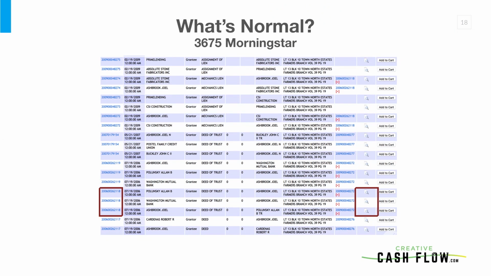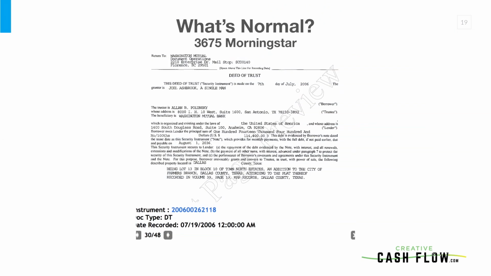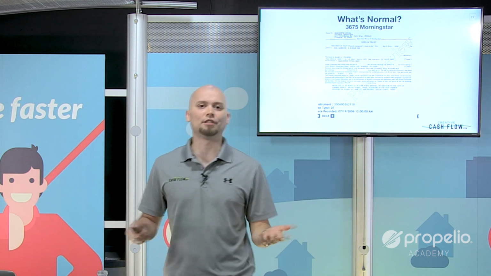So what I'm going to do is click on that little magnifying glass, and this is what it pulls up for me. It pulls up a deed of trust. Now, in this deed of trust, you can see in the middle of it, right there in that first paragraph, they have a $114,400 debt on this property. In the first line here, I see the trustee is Alan Polonsky. Okay, so now I'm not too worried about who this Alan guy is. I just see that he's the trustee.